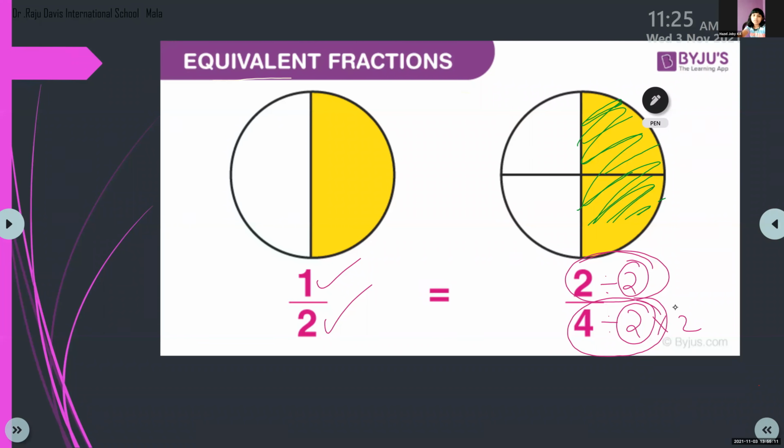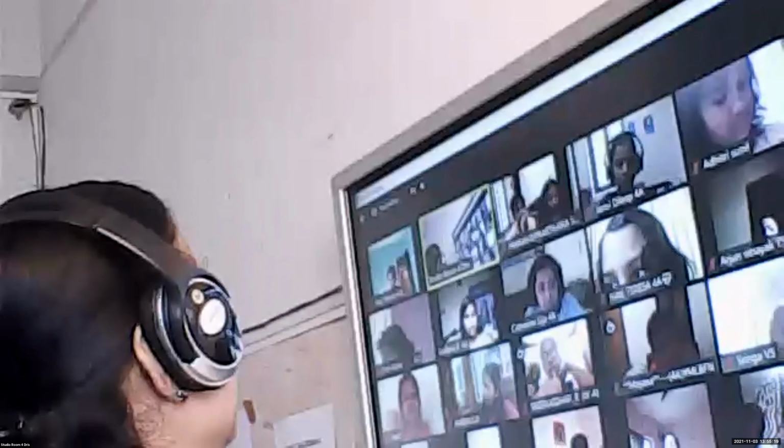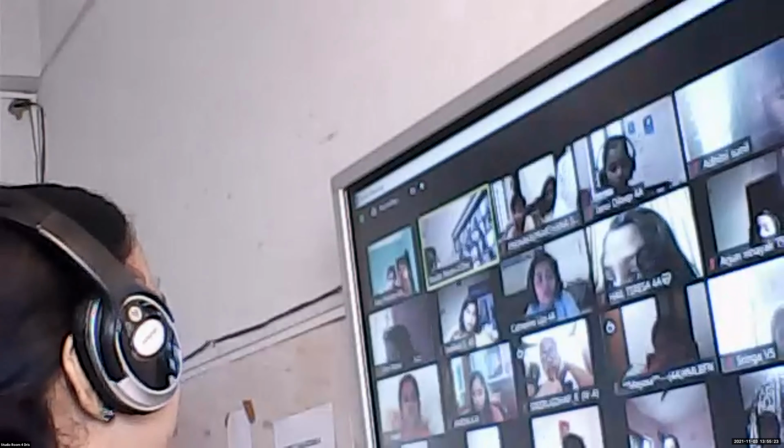Yes, children? Understood? So if you want to make equivalent fractions, you can either multiply or divide both numerator and denominator by the same number. Okay, it's very important. You have to use the same number. Now we'll see another example here, children.